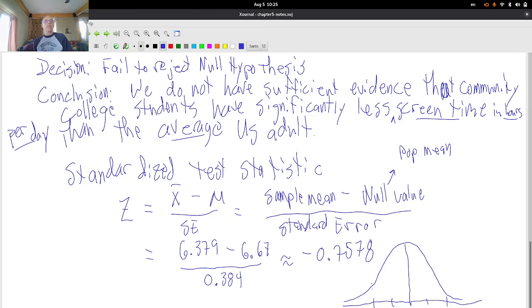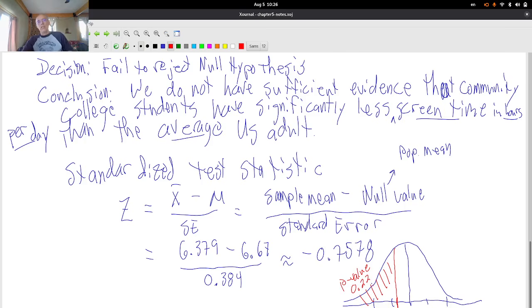Remember that? 2 standard deviation rule. In this case, we have a z-score of negative 0.75-ish, so that would be around here. Let's call it 0.76. And our belief is that this p-value here is about 0.22 something. Remember we looked at that on a calculator?